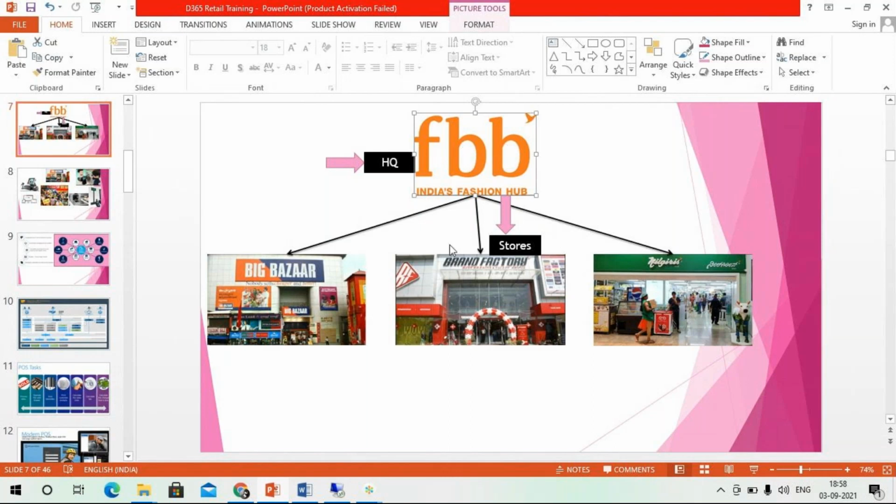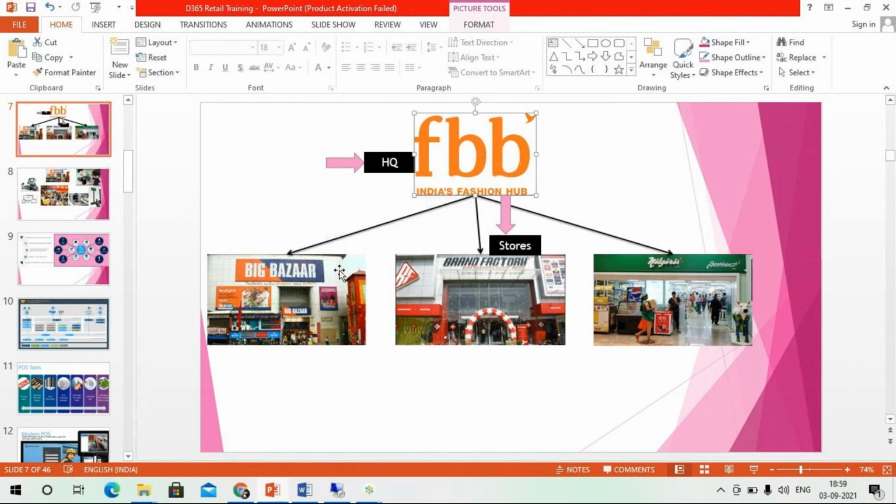What is the backend mechanism? What kind of status will be updated from the back office? You can check all the information from head office to store. At the same time, in the store, once the masters, barcode, product, prices, and everything have reached the store, you will be performing some sales.